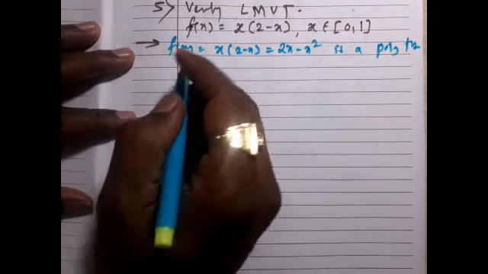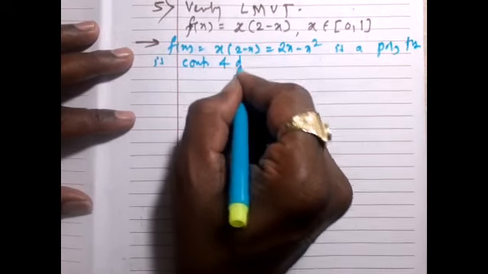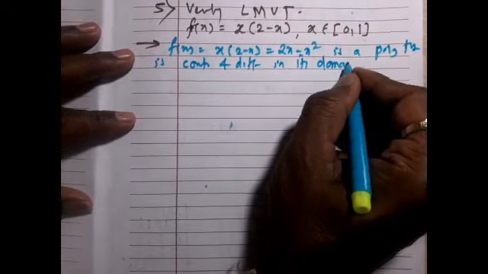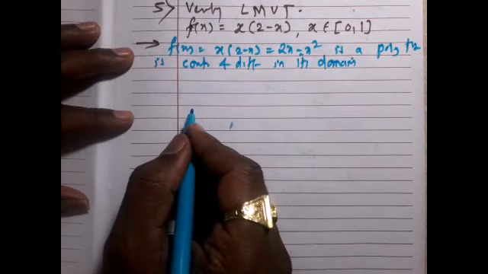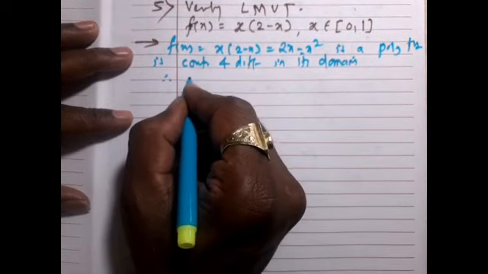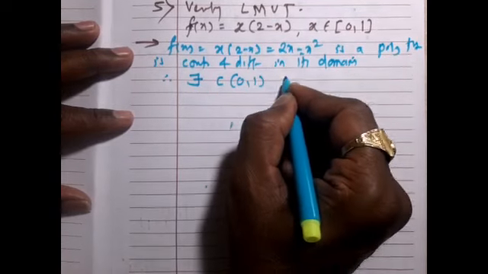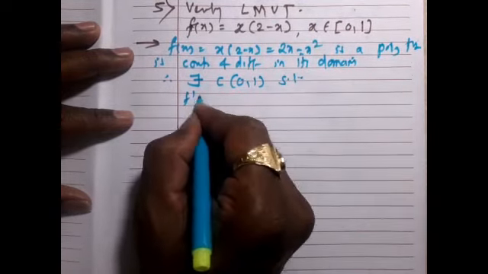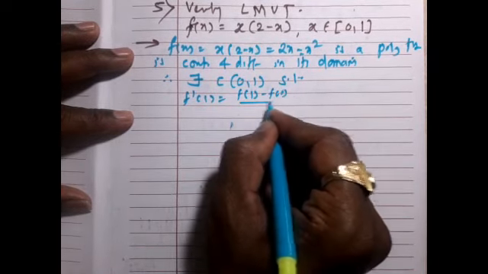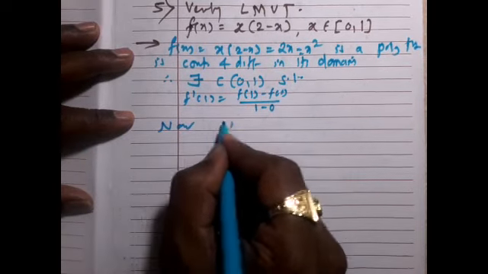And as you know, a polynomial function is always continuous and differentiable in its domain. Therefore, there exists c belonging to the open interval such that f'(c) is (f(1) - f(0))/(1 - 0).